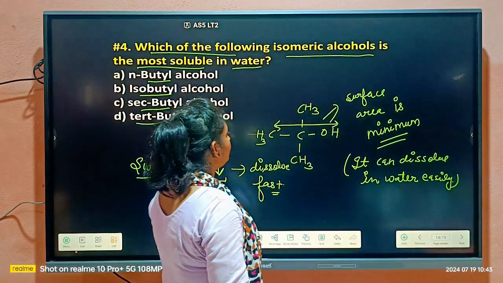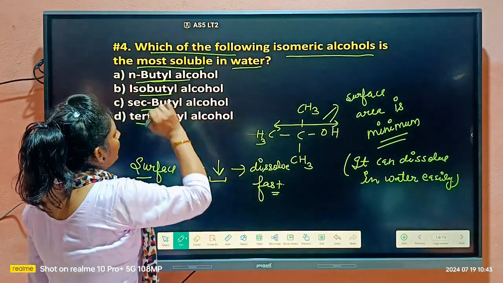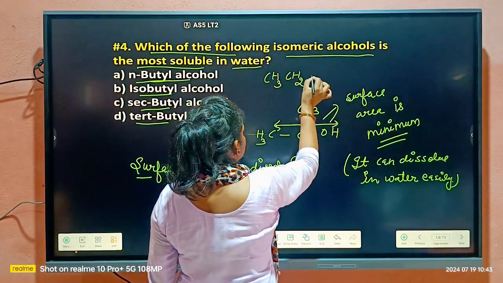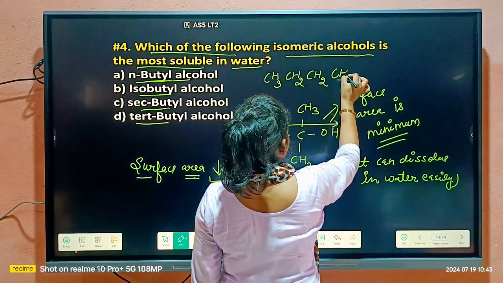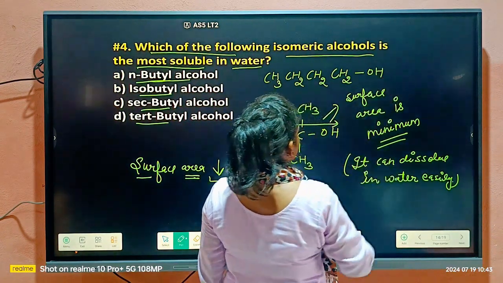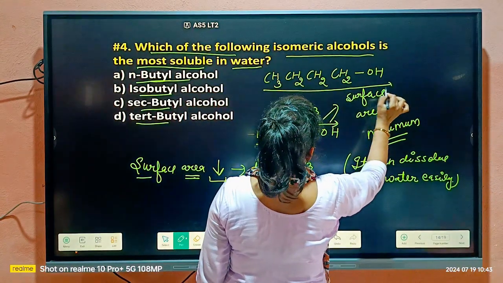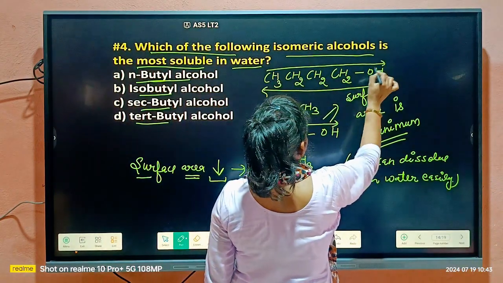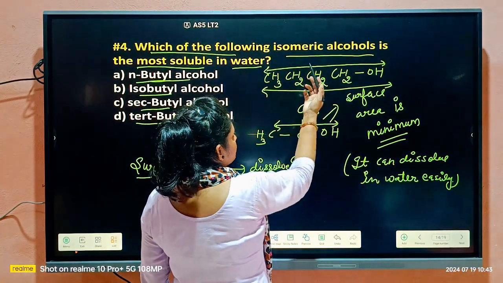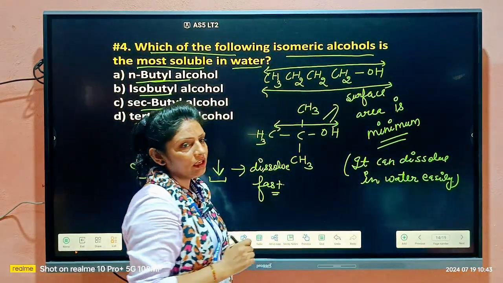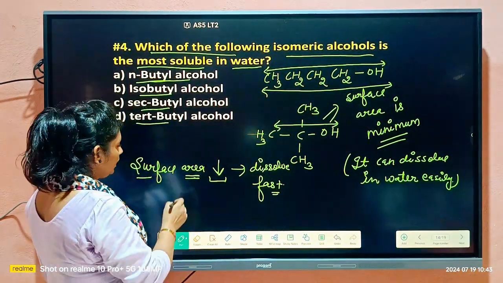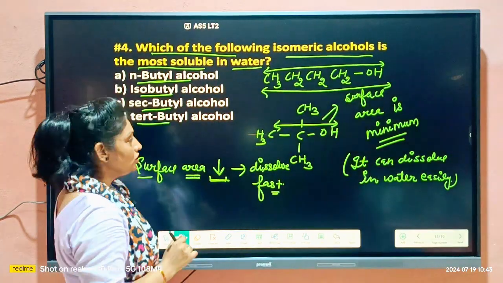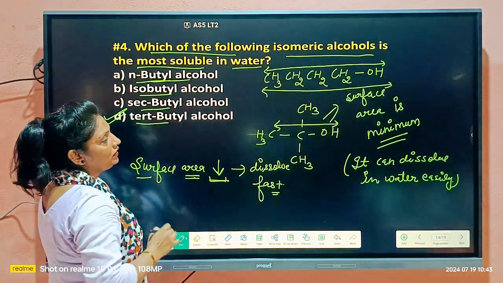If I talk about N-butyl alcohol, it is a straight molecule, no branching is here. So here surface area is high. Due to greater surface area, its solubility will be less. So solubility is inversely proportional to the surface area. Clear or not? So here D will be the right option.